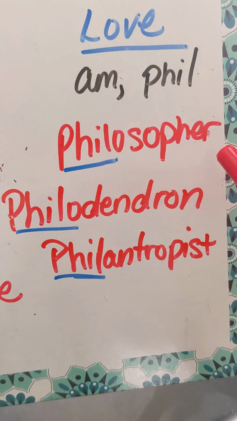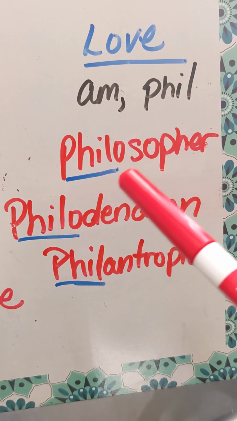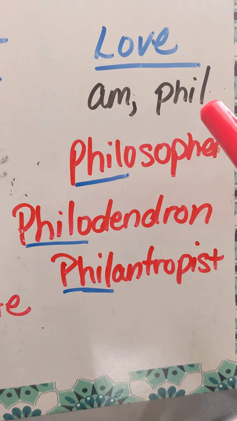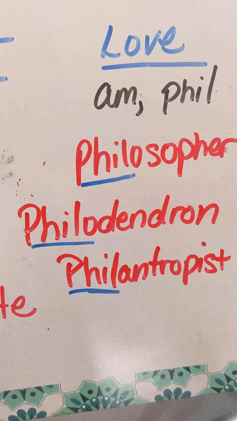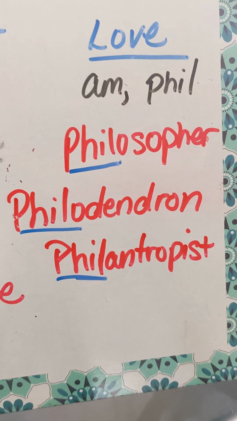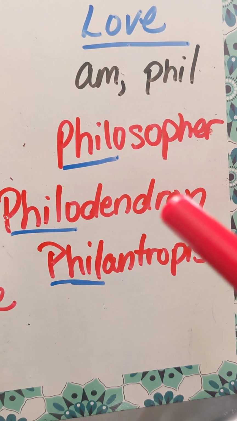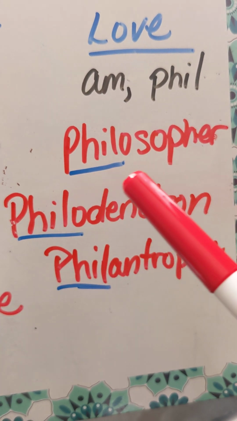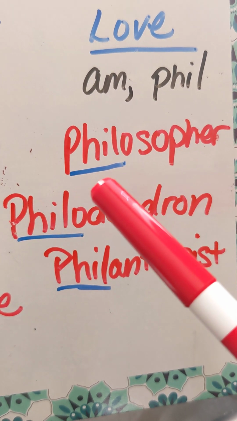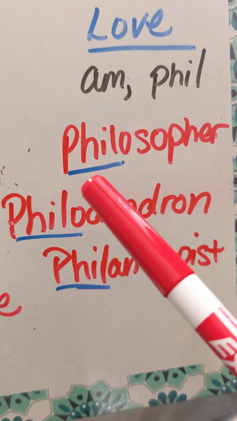So you got philosopher. Now, when I went on Google, they were saying that if you want to find English words that have something to do with love in its definition, you can follow the Greek philo or the Latin amor. So here's a great example of that.